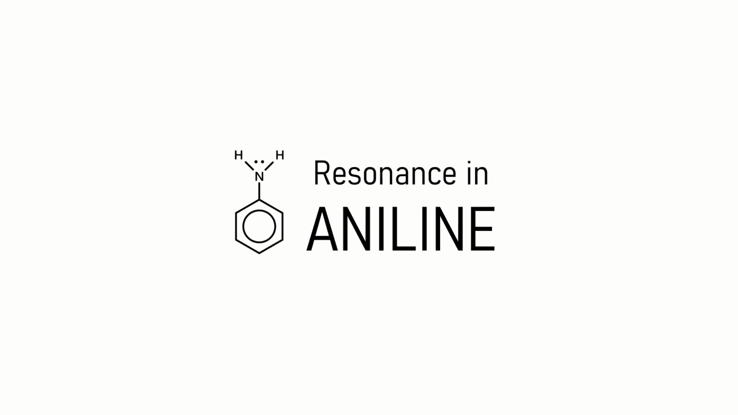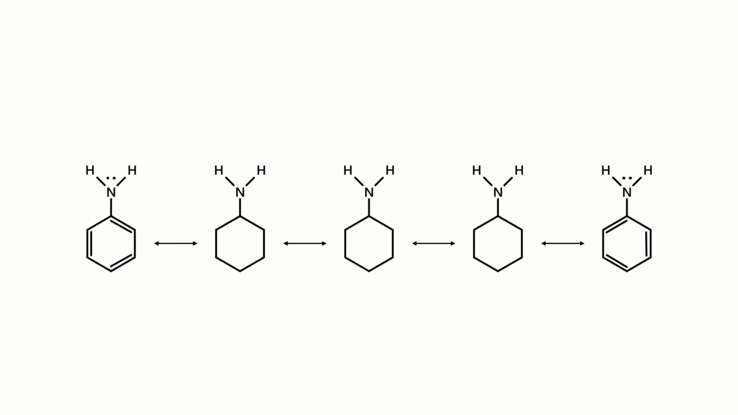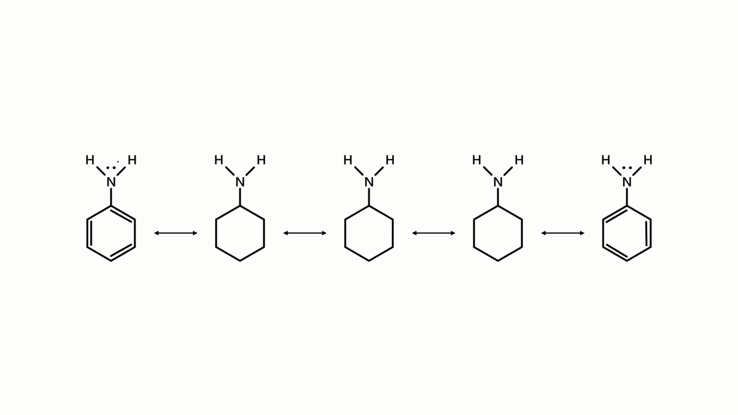Now, let us see the resonance in the case of aniline step by step. So here we have the lone pair of electrons present on the nitrogen atom of the amine group. In the first step, the lone pair of electrons gets involved to form a double bond between the nitrogen of the amine group and the carbon atom of the benzene ring. This would force the electrons involved in the carbon-carbon double bond to move on to the adjacent carbon atom.